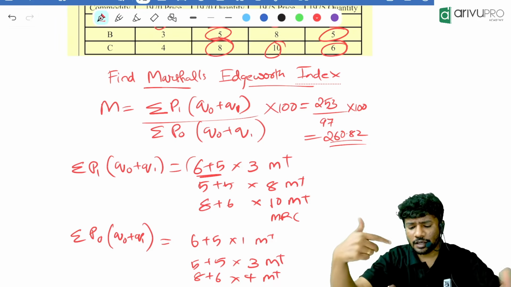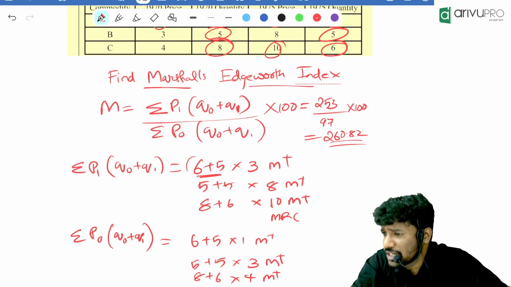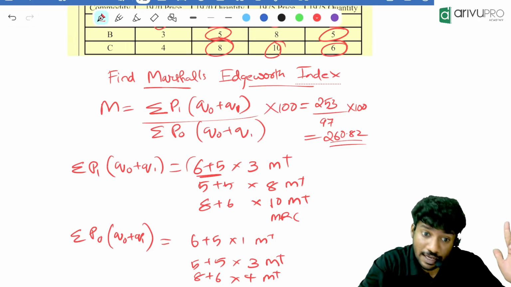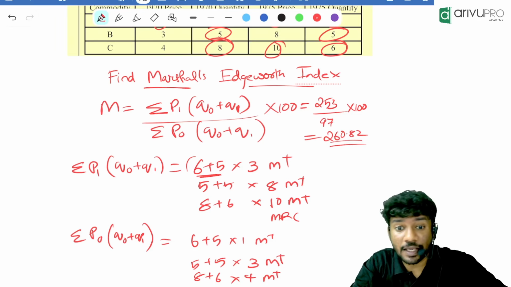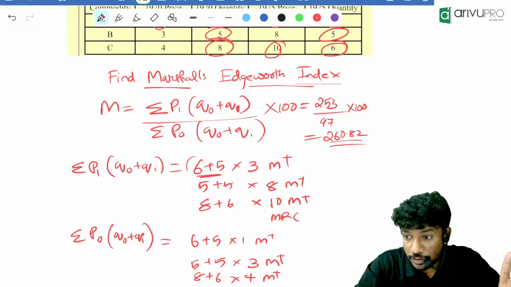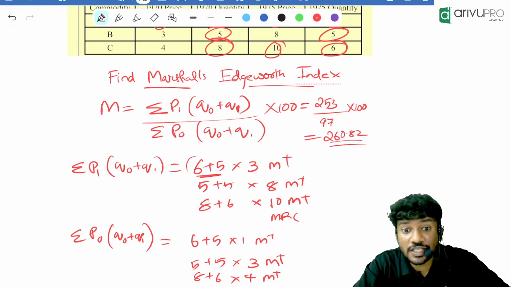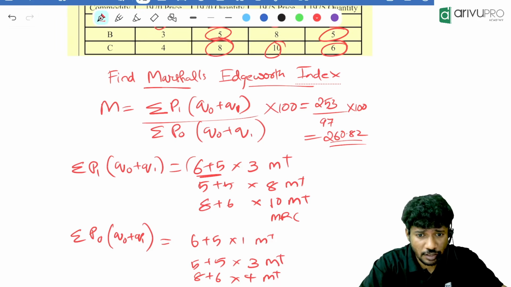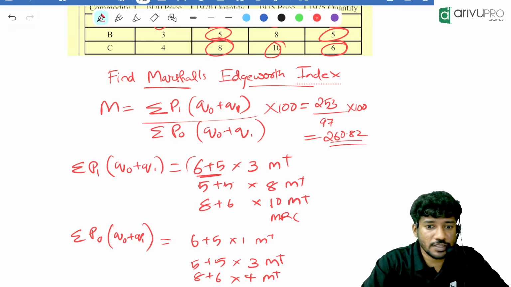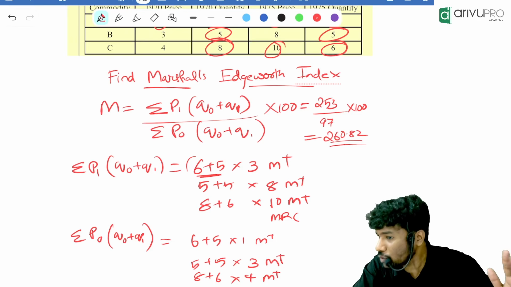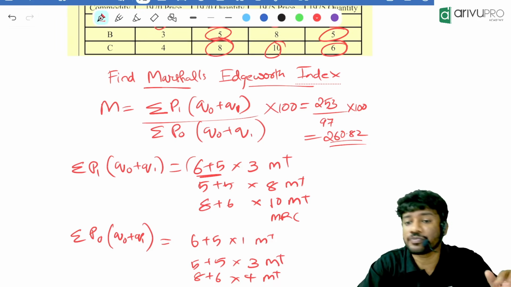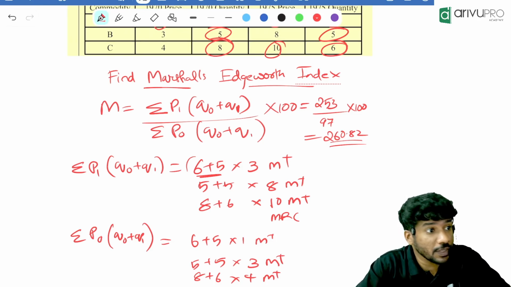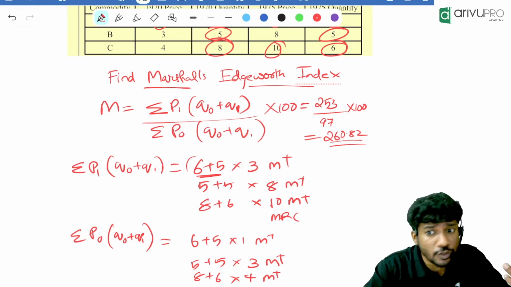Next one, people, we studied weighted index numbers. Weighted index number means we will use weights instead of the given frequency. We are using the weighted average method over here. Now, Laspeyres. What is the weight in Laspeyres? Base year quantity is the weight. What is the formula for Laspeyres? Summation of P1 Q0 divided by summation of P0 Q0 into 100. Always multiplied with 100. Then Paasche index number. What is the weight? Current year quantity is the weight. Summation of P1 Q1 divided by summation of P0 Q1 into 100.